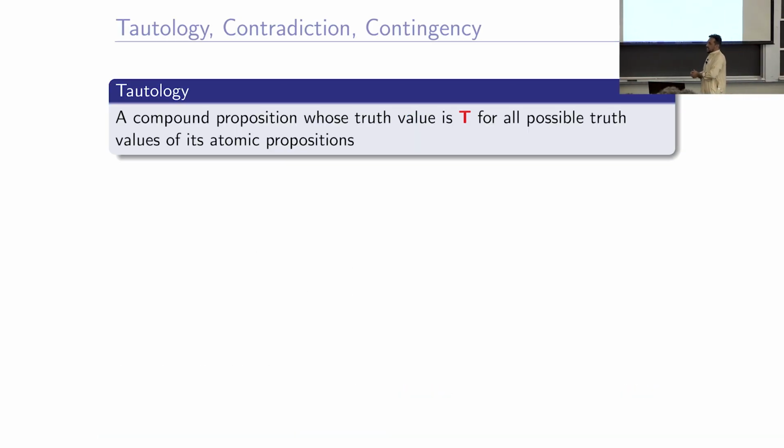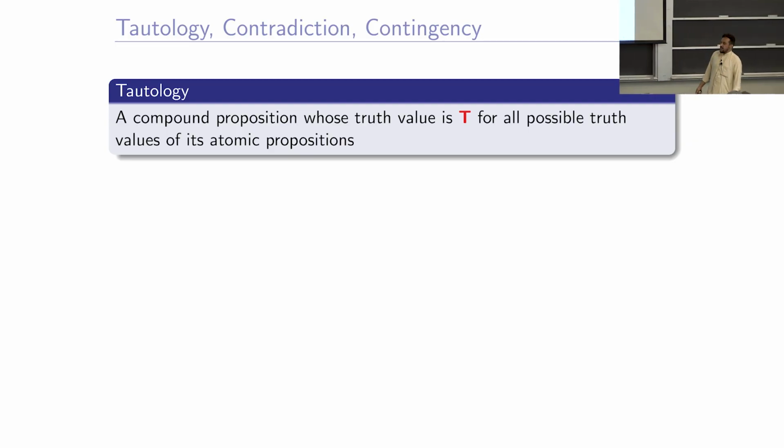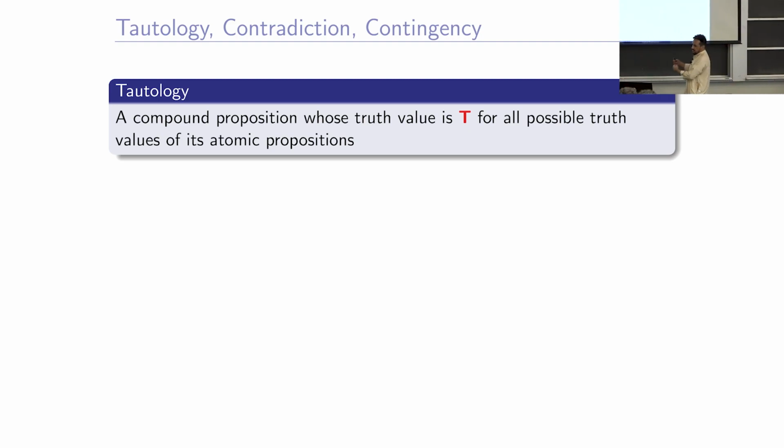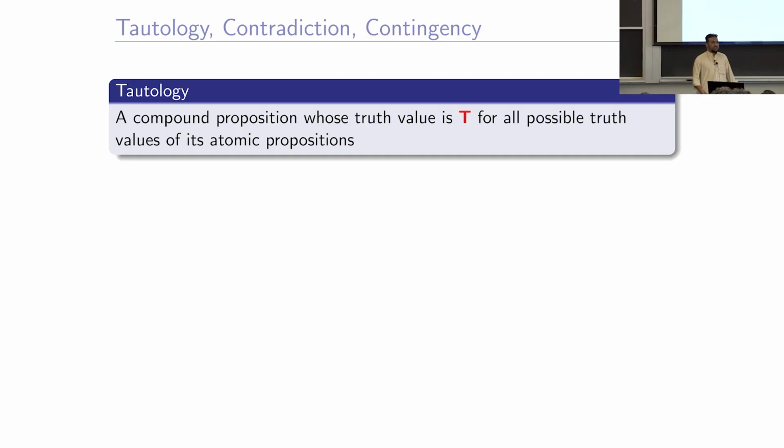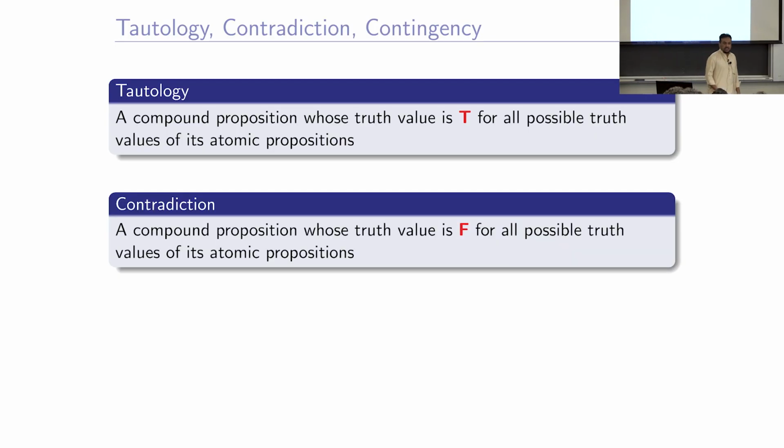Okay. So for that, the first term that you should know is tautology. A compound proposition is called a tautology if it is always true. It's a compound proposition made up of two or more atomic propositions. So if a proposition remains true for all possible truth values of its atomic propositions, it's called a tautology. We'll give you examples of these things.